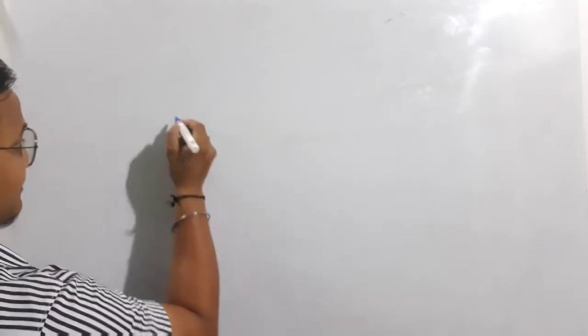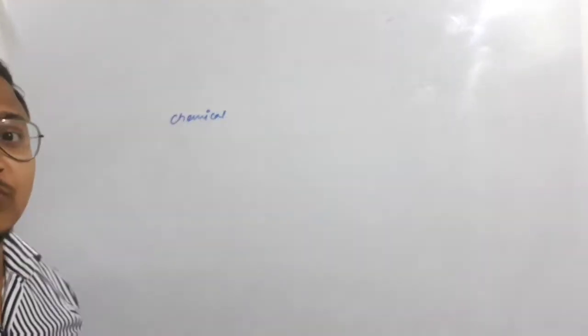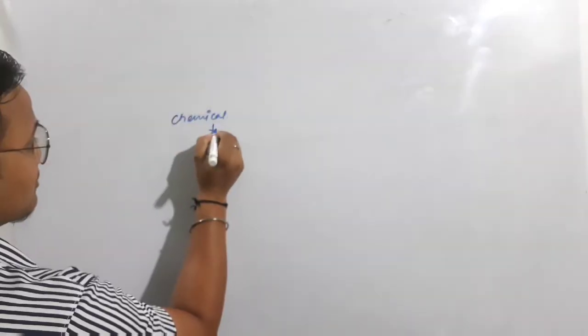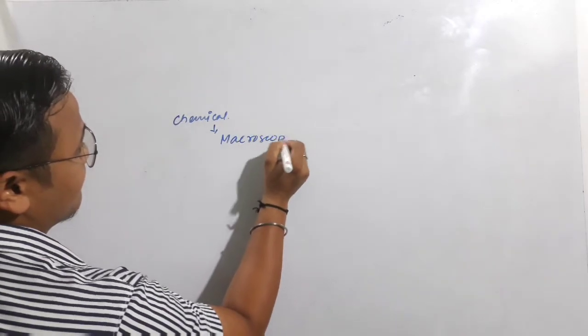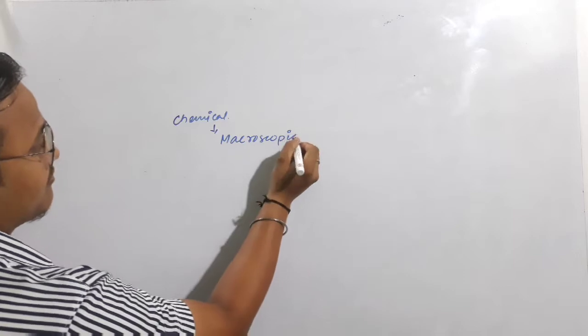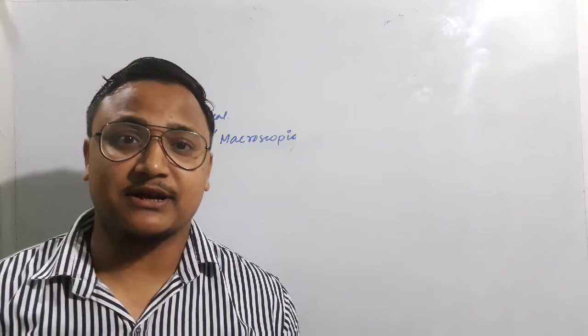Now students, when we are talking about the chemical classification of matter, this is also known as macroscopic classification or macroscopic property. Why is it known as macroscopic classification?